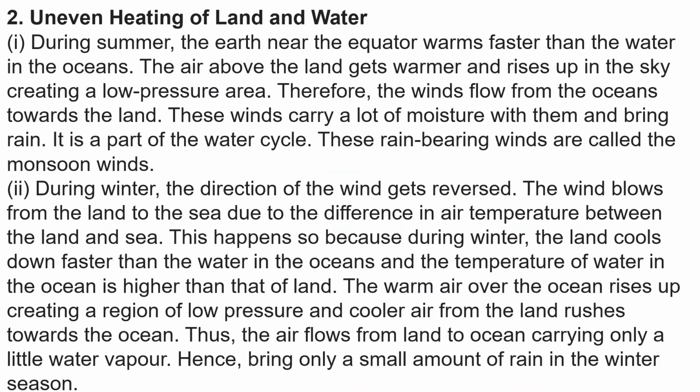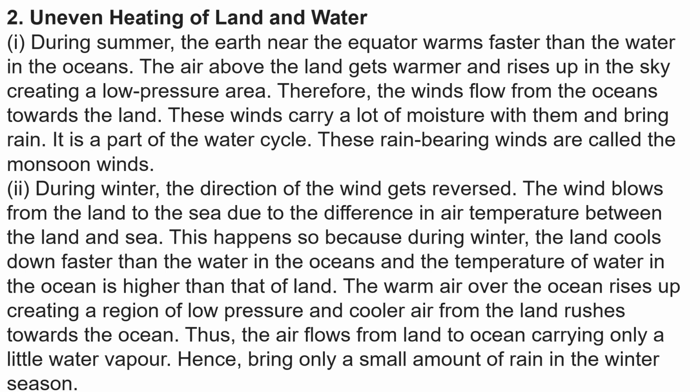The second reason for the generation of wind currents is uneven heating of land and water. During summer, the land near the equator warms faster than the water in the oceans. The air above the land gets warmer and rises up in the sky, creating a low pressure area. Therefore, the winds flow from the oceans towards the land. These winds carry a lot of moisture with them and bring rain. It is a part of the water cycle. These rain-bearing winds are called the monsoon winds.